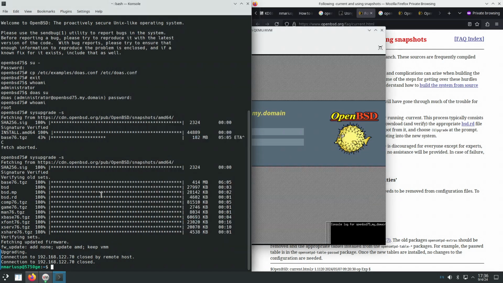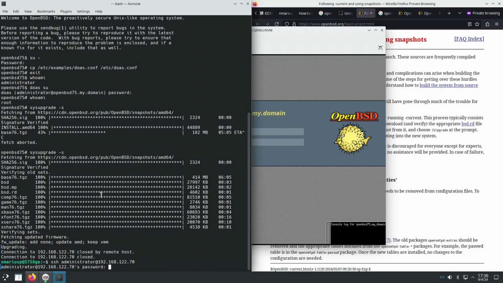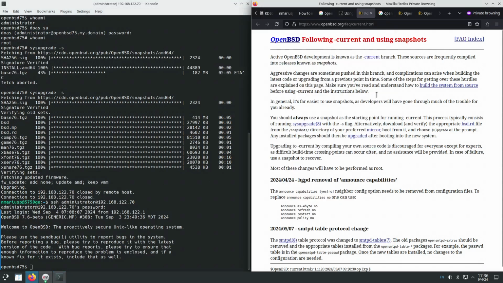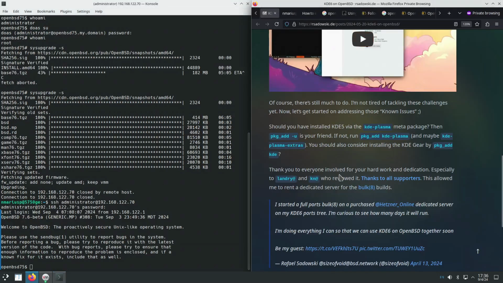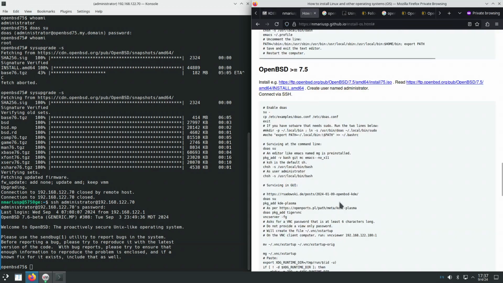Let's connect to the computer again using SSH. So the procedure says that we should install the package kde-plasma, and the correct version will be installed. So like this.